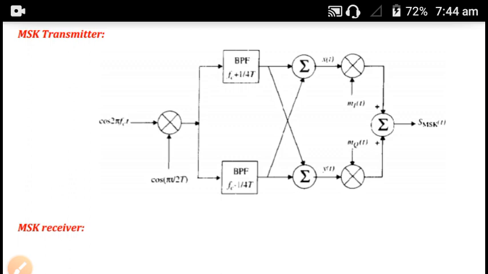These two FSK signals are then separated by using two narrow band pass filters.